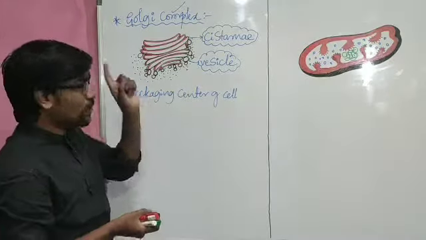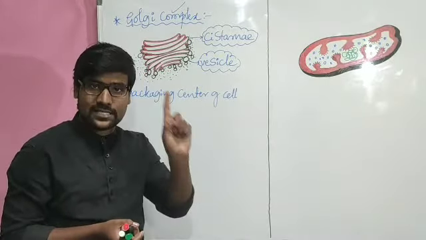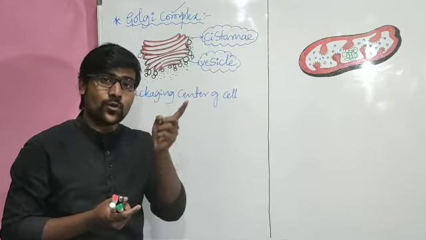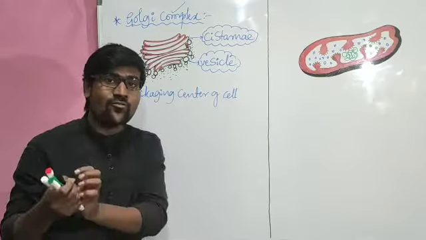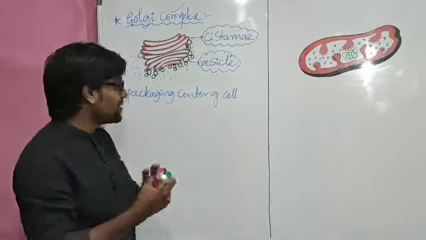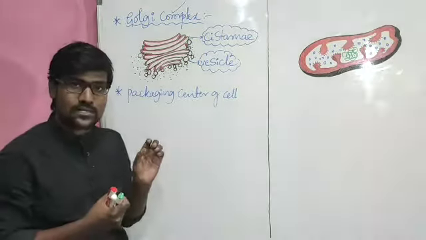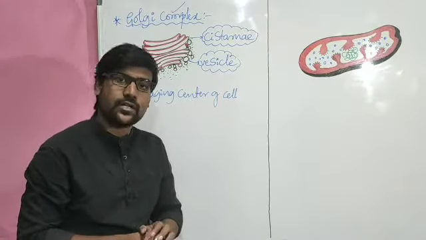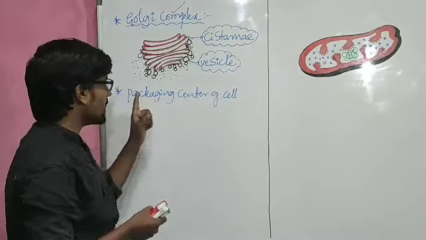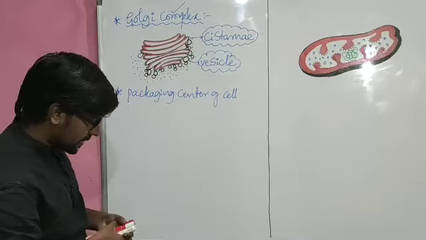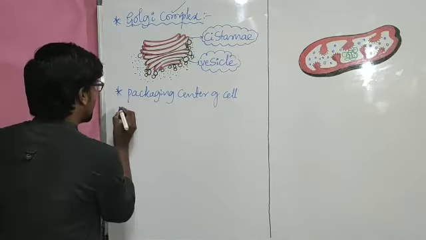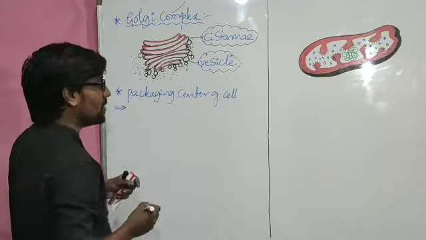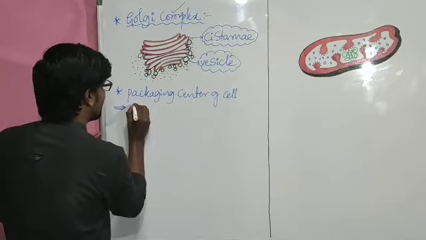In that sense, whatever material gets formed in the cell or by the endoplasmic reticulum, the endoplasmic reticulum produces protein and lipid, and those will be in inactive form at first. Those materials get packed in the Golgi complex. Whenever they get packed, then they are ready for function. So it is a packing center. And the second thing is, along with packaging, it is performing two other functions.